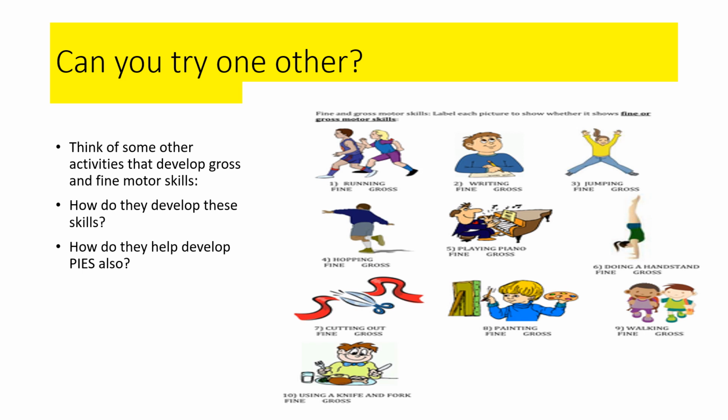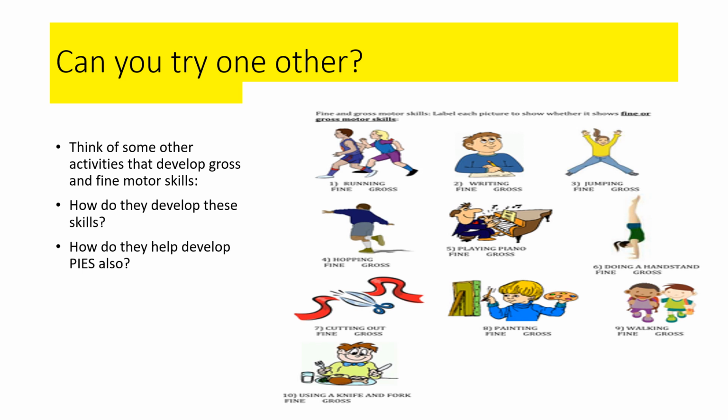Now, if we have a look at this slide, this is an opportunity for you to practice a little bit more your understanding of gross and fine motor skills. If we think about the example that we've just looked at, when we've looked at riding a bicycle and how that develops our gross and fine motor skills, we've got some examples on here. Now, some of these are gross motor skills, for example, walking, jumping, running up here, for example, and some are examples of fine motor skills such as painting or using a knife and fork.